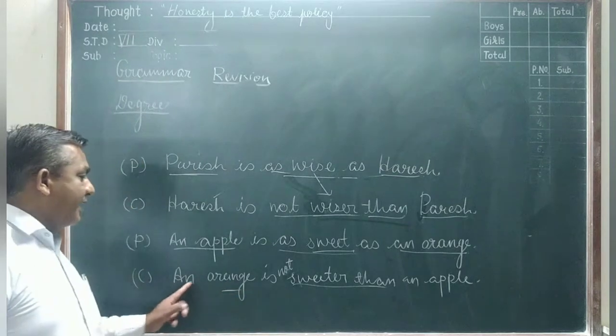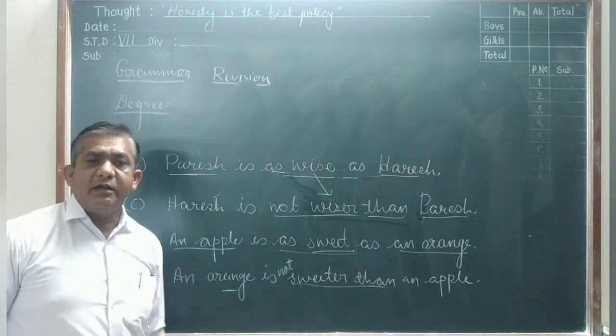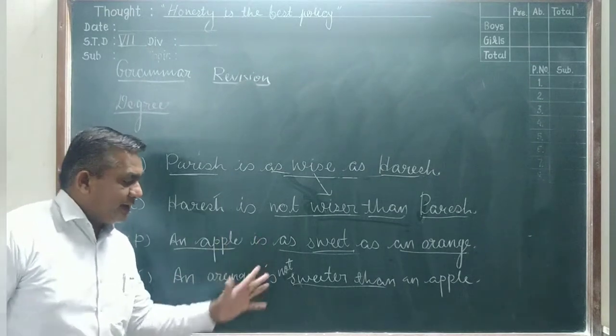Now the sentence is complete: An orange is not sweeter than an apple. Do you understand, friends? Now write this first sentence.